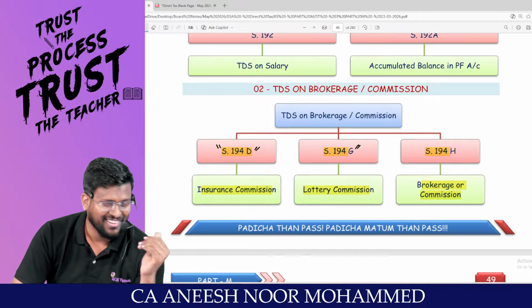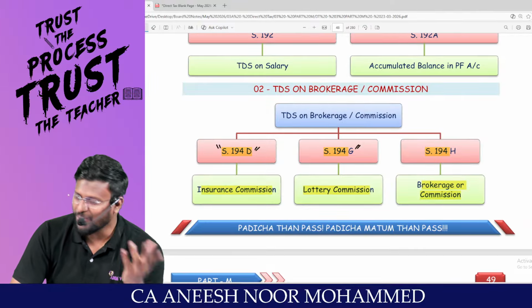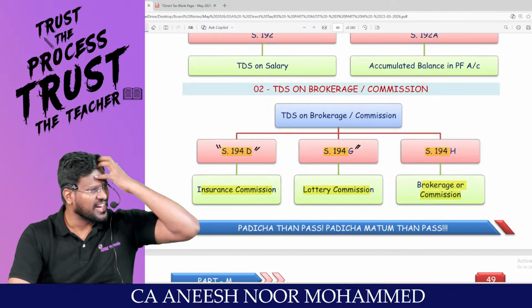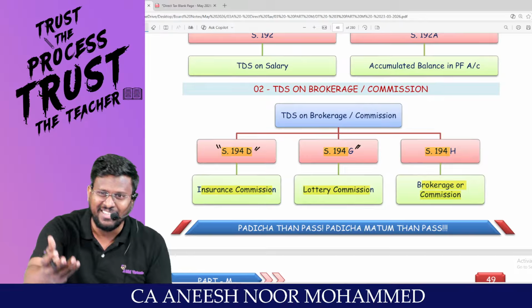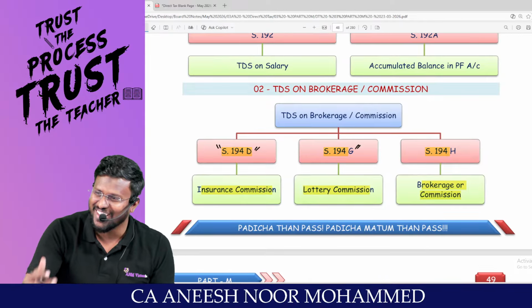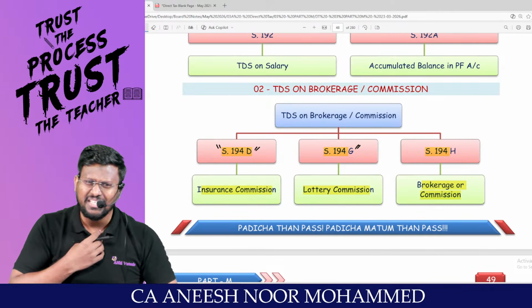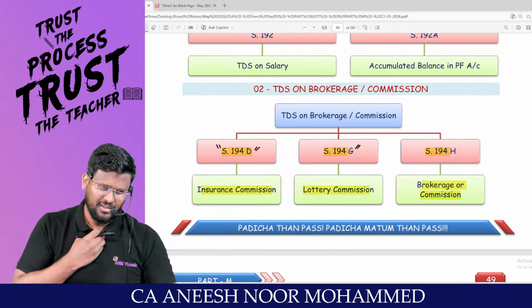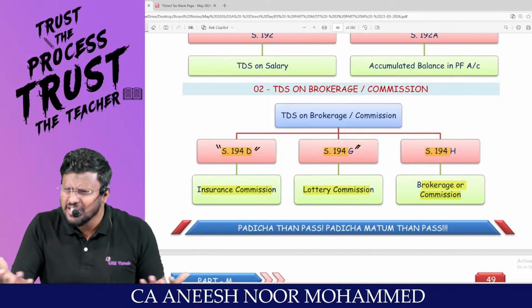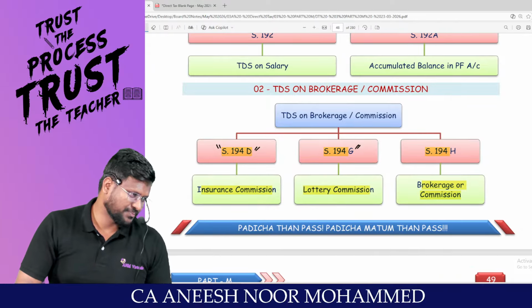In the bus stand and all, they can't say 'hey, buy lottery'; they have to say it only with a lot of respect. So 194D, D stands for dress, insurance commission. 194G, respect, lottery commission.